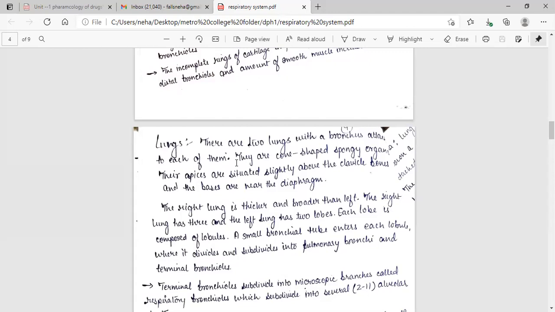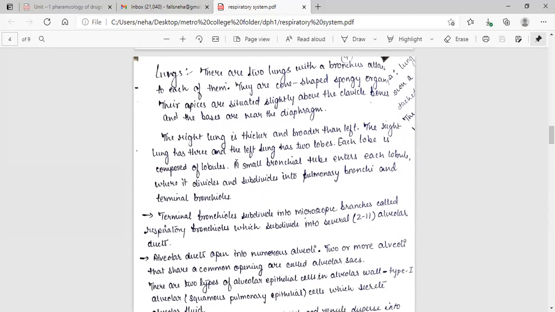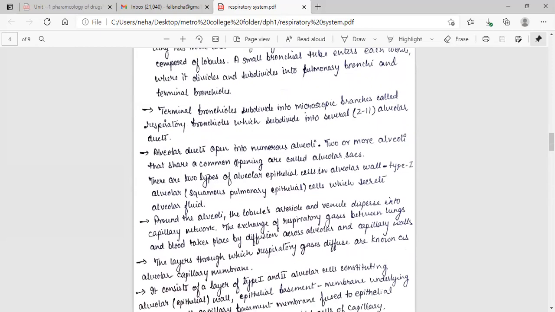Each lobe is composed of lobules. A small bronchial tube enters each lobule where it divides and subdivides into pulmonary bronchi and terminal bronchioles. Terminal bronchioles subdivide into microscopic branches called respiratory bronchioles, which subdivide into several alveolar ducts. Alveolar ducts open into numerous alveoli. Two or more alveoli that share a common opening are called alveolar sac.